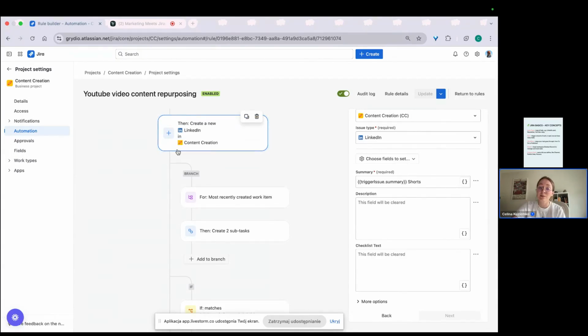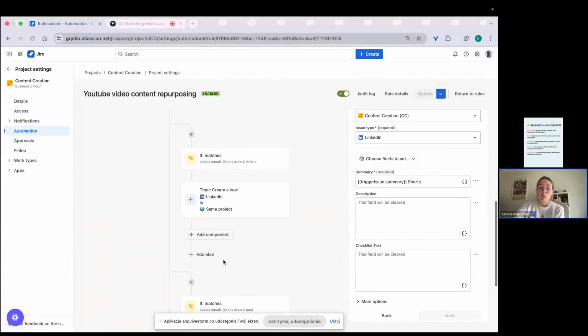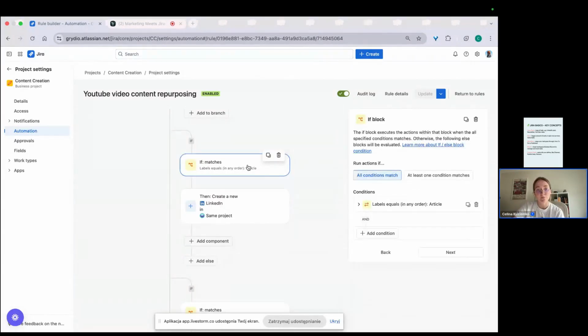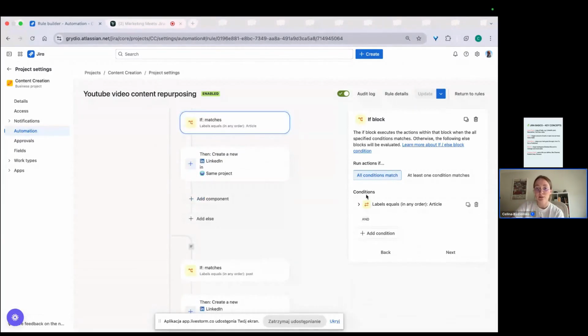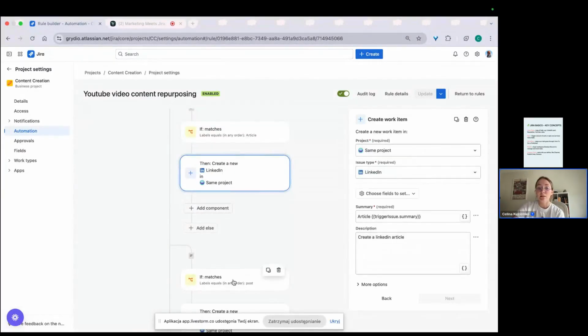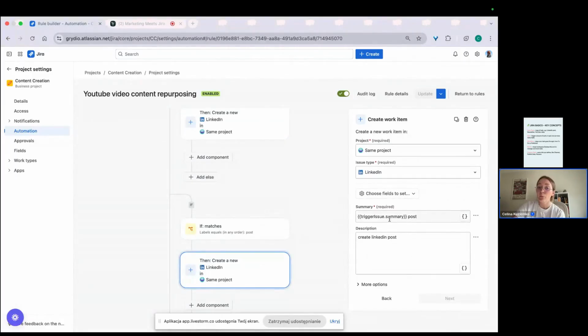I put some branches because I wanted to put some subtasks here. So this is what we need, but also what's quite cool here, I don't want to create LinkedIn articles from every single YouTube video I'm posting, but only chosen ones. So I used labels. In the YouTube video, I'm putting labels like article or post, and based on that, I have created article or post.